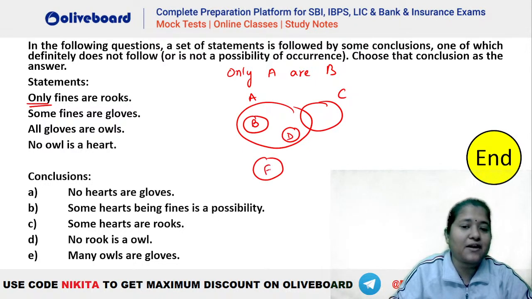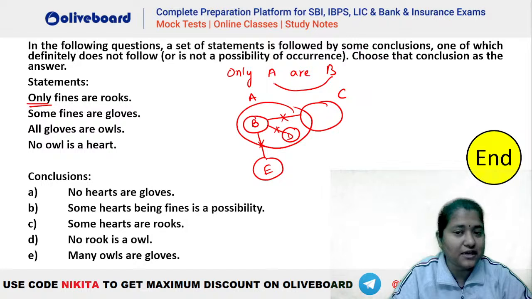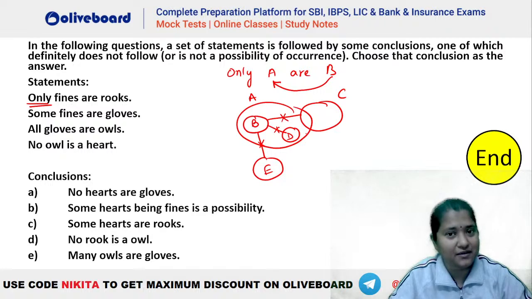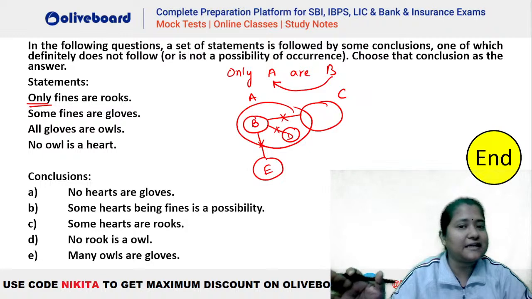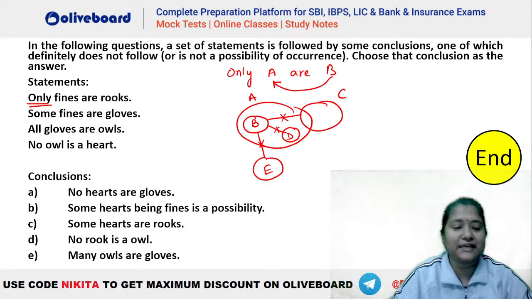It will never be a part of E. So B should never be a part of anything else apart from A. So B should interact only and only with A. Again, this is the meaning of only ARB. That means B can interact only with A. It can never be a part of any other entity. That is the meaning of only ARB.